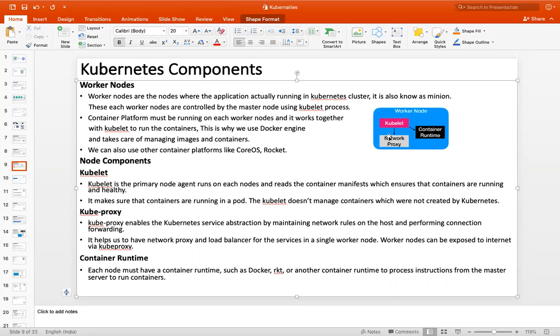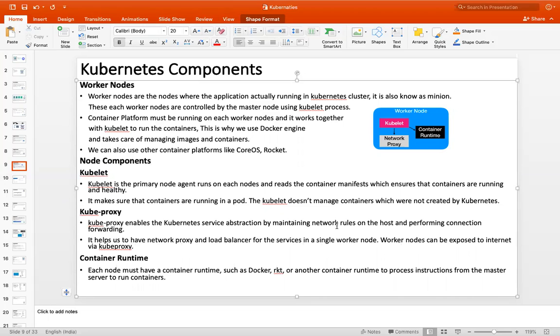And we have one more component called kube proxy. Kube proxy is for communication. How can we access the applications which are running in the Kubernetes cluster, either internal communication or external communication? It will use kube proxy. Kube proxy will help us have a network proxy and load balancer for services.